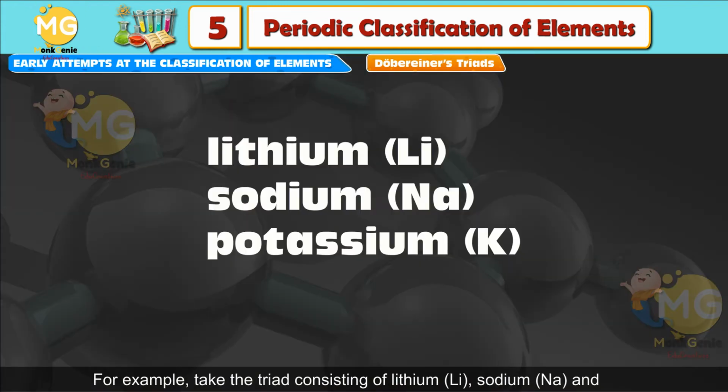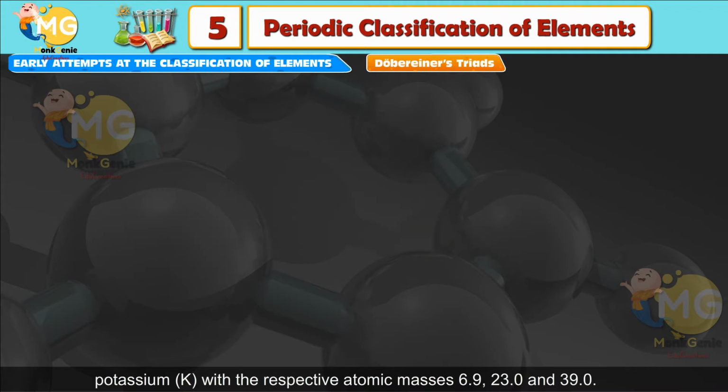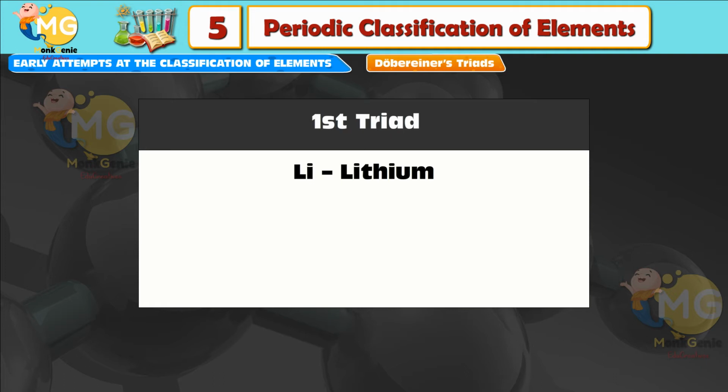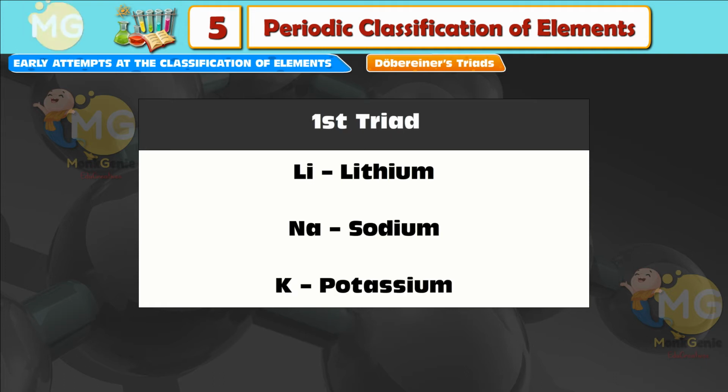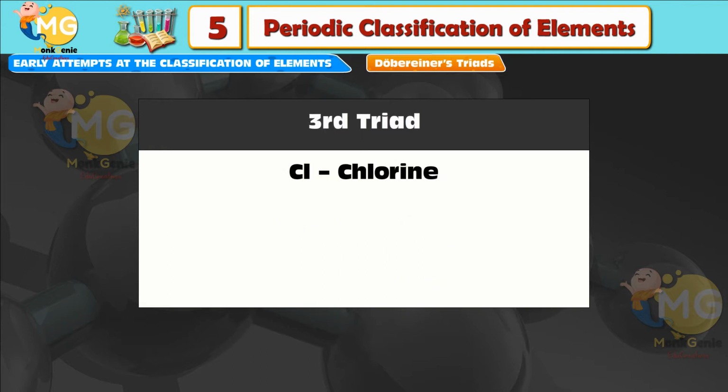For example, take the triad consisting of lithium, sodium, and potassium (K), with the respective atomic masses 6.9, 23.0 and 39.0. Triads as formed by Dobereiner: first triad, Li (lithium), Na (sodium), K (potassium); second triad, Ca (calcium), Sr (strontium), Ba (barium); third triad, Cl (chlorine), Br (bromine), Iodine.